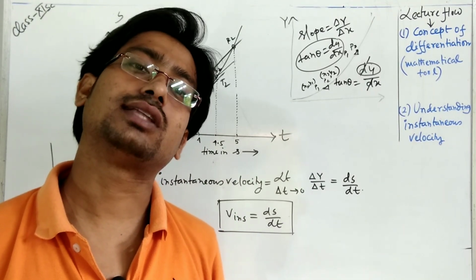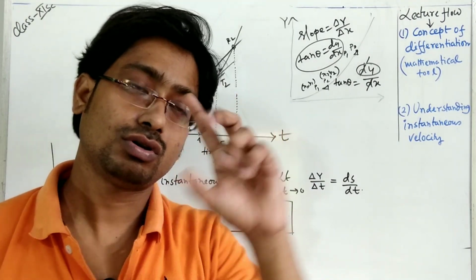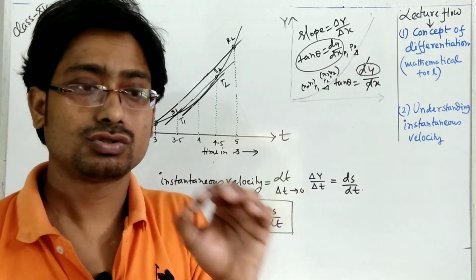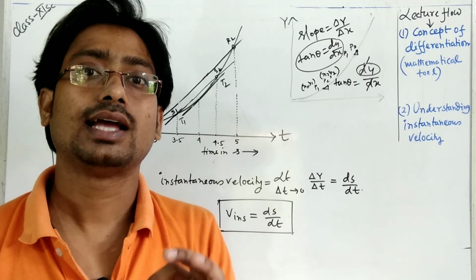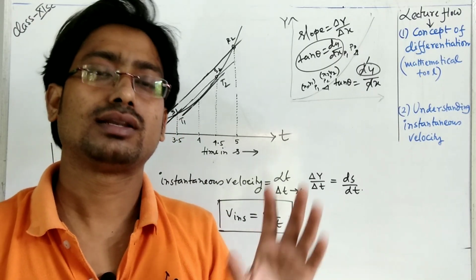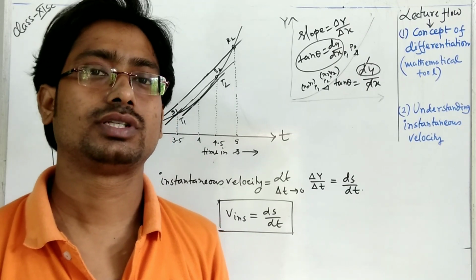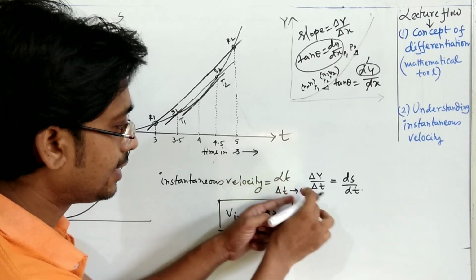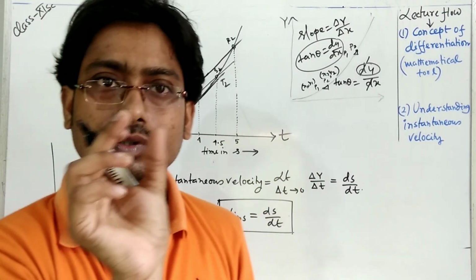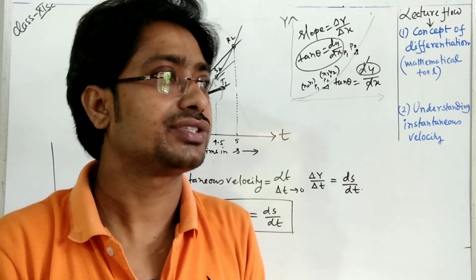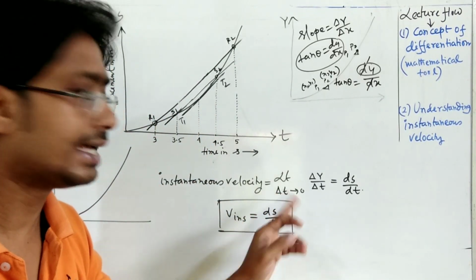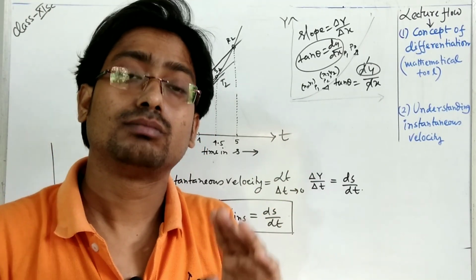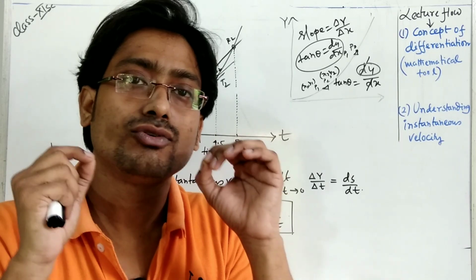So how do you measure the instantaneous velocity? We have learned differentiation, so we will use the concept of differentiation here to measure the instantaneous velocity. We write the limit as delta t tends to 0. Delta t means a very small time interval. Tends to 0 means it is not actually 0, but very close to 0.